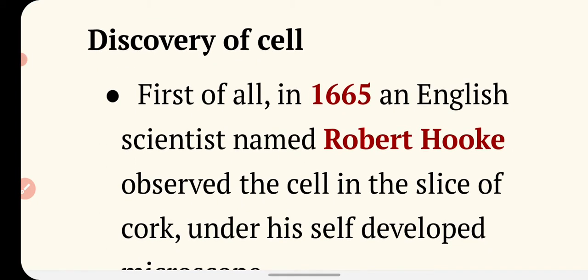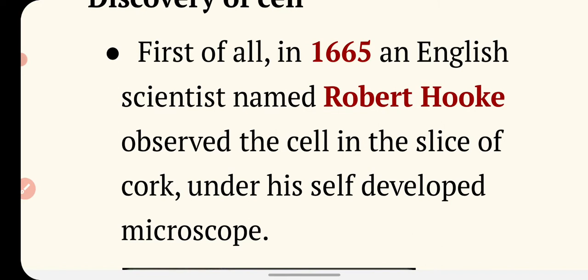Who discovered the cell for the first time, who gave the evidence that the cell is the basic unit of any organism? It was Robert Hooke. The English scientist Robert Hooke observed the cell in a slice of cork under his self-developed microscope in 1665.